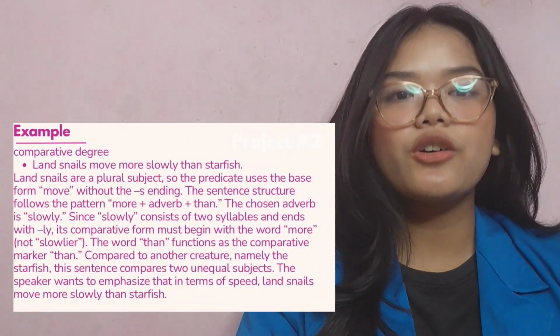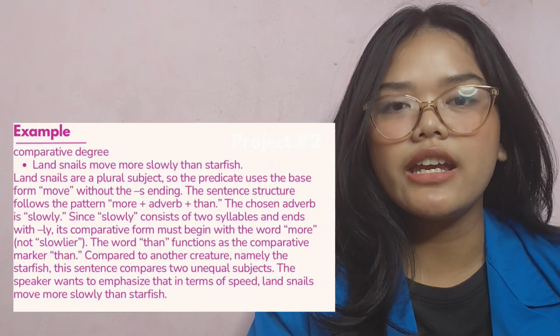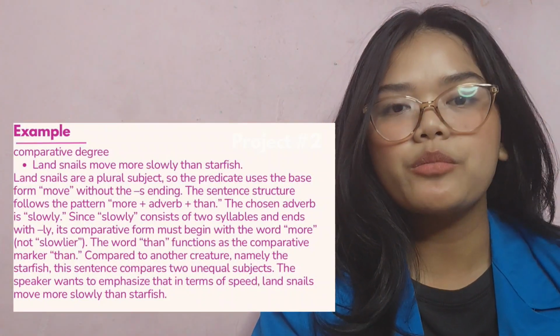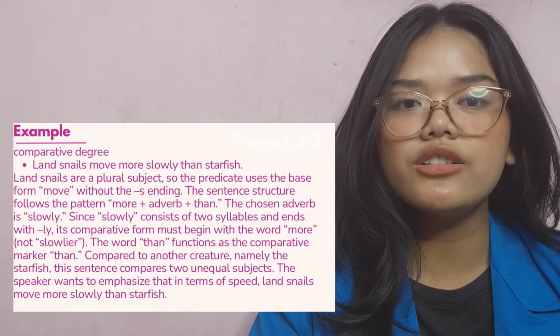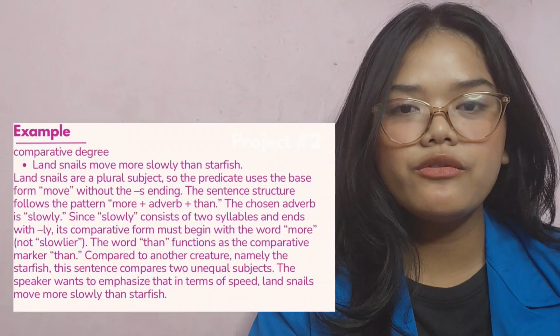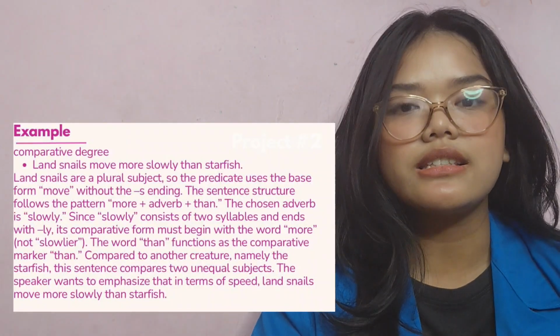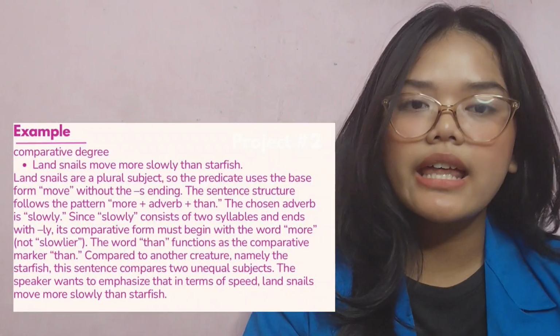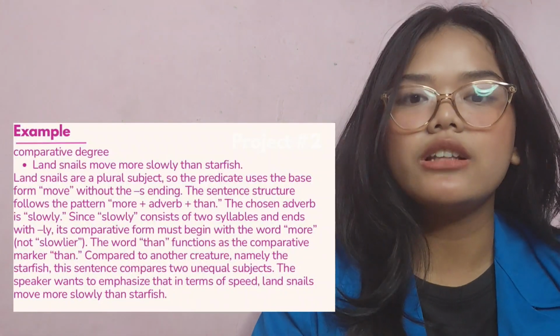Next example is the comparative degree. Land snails move more slowly than starships. Land snails are a plural subject, so the predicate uses the base form move without the s ending. The sentence structure follows the pattern more plus adverb plus than. The chosen adverb is slowly.